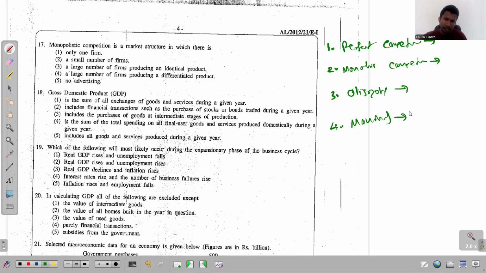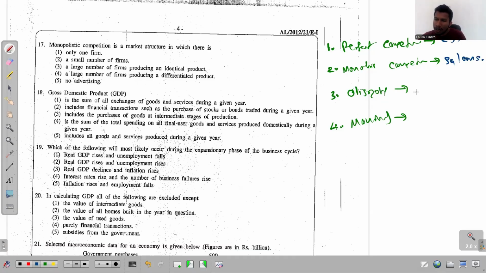For perfect competition, let's take the eggs market. Those are like ready-made examples, right? And then for monopolistic competition, we can even take tuition, right? No problem. So tuition, if not hotels, the saloons, whatever, right? So let's write saloons.